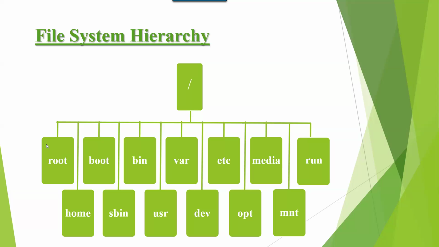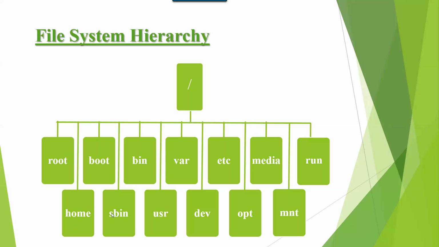If you log in as a super user and create any files or directories, the data is going to be stored under root. Home is the home directory for normal user. And boot contains bootable files and kernel.